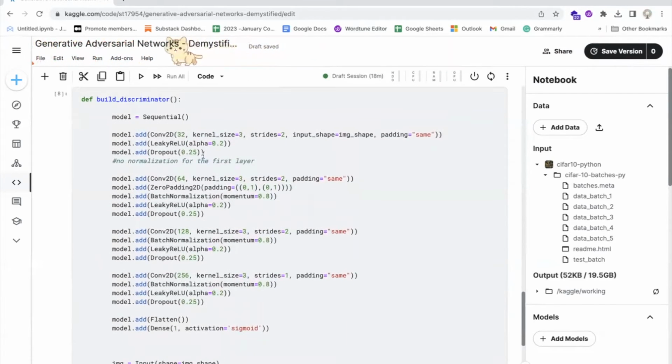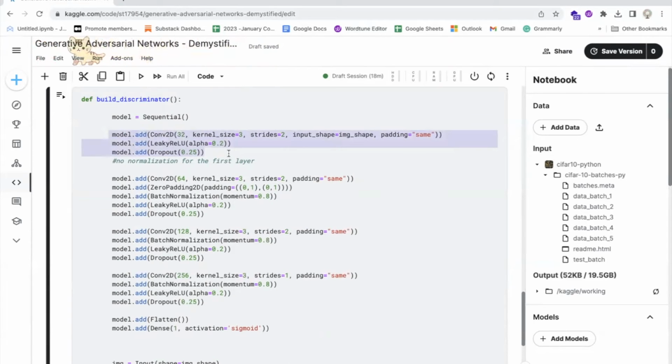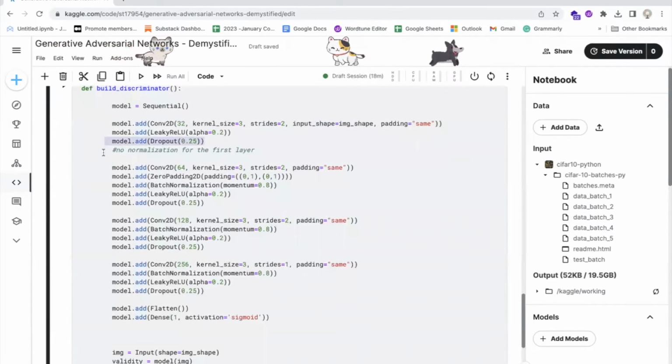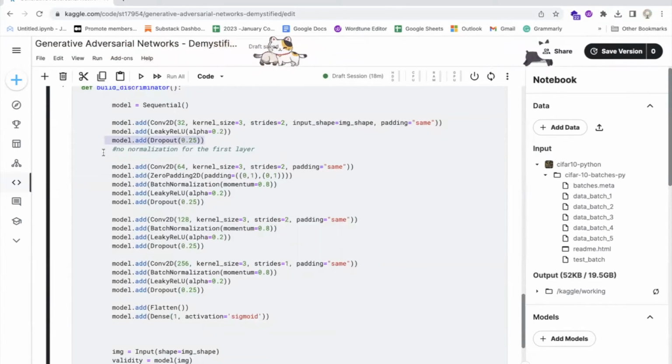The model first adds a Conv2D layer with 32 filters, a kernel size of 3 by 3, and a stride of 2. This layer applies a convolution operation to the input image and uses a leaky rectified linear unit, leaky ReLU, activation function with a slope of 0.2. A dropout layer is added to regularize the activations of the previous layer and prevent overfitting. Another Conv2D layer is added with 64 filters, a kernel size of 3 by 3, and a stride of 2. This layer applies another convolution operation to the feature maps and uses a leaky ReLU activation function with a slope of 0.2.